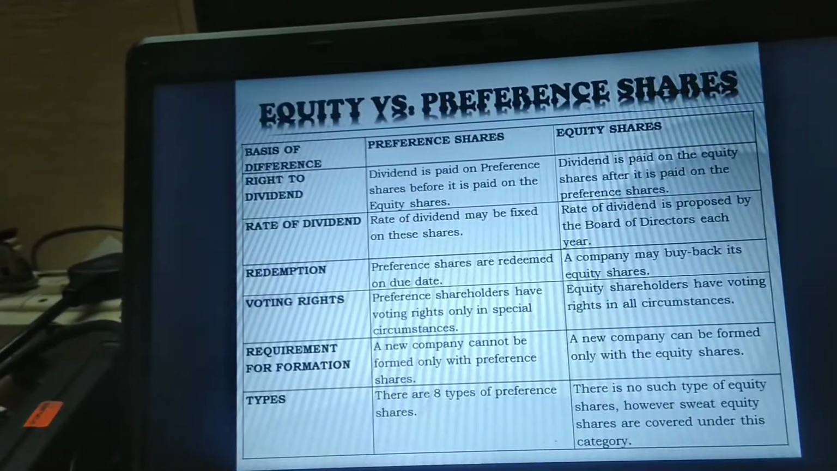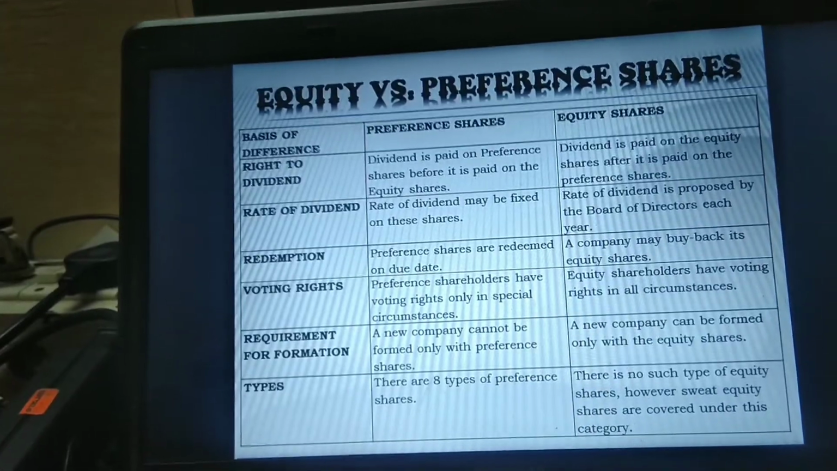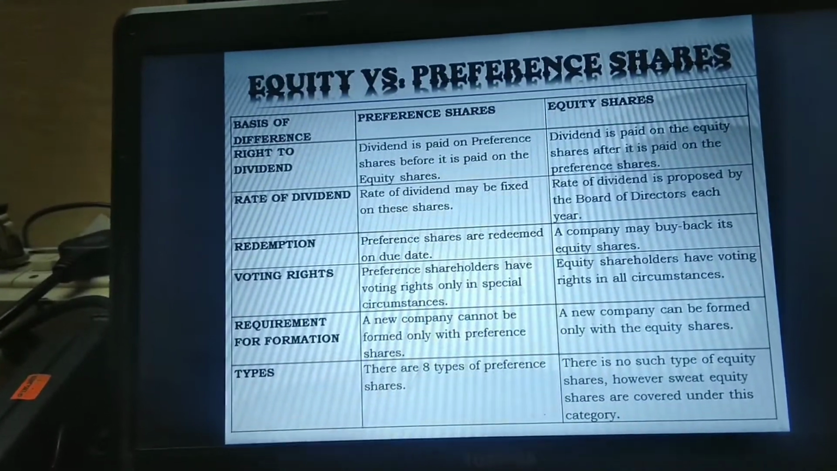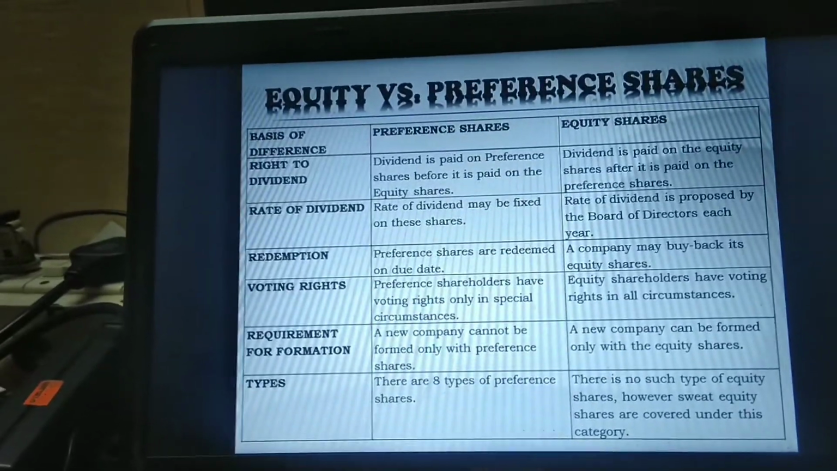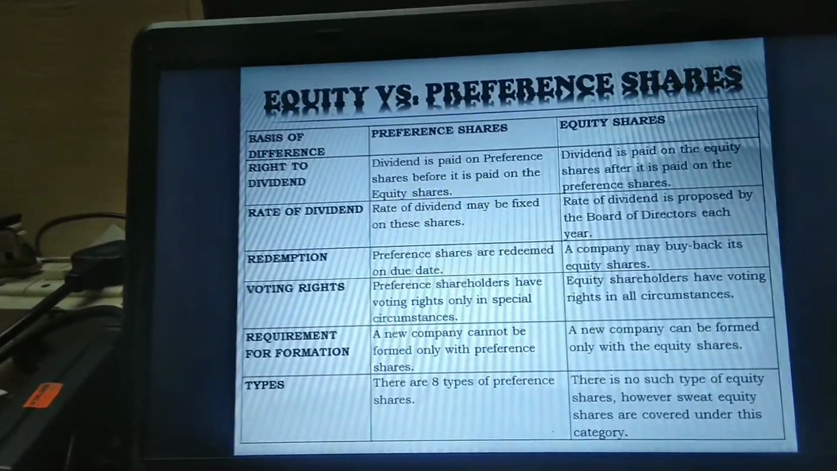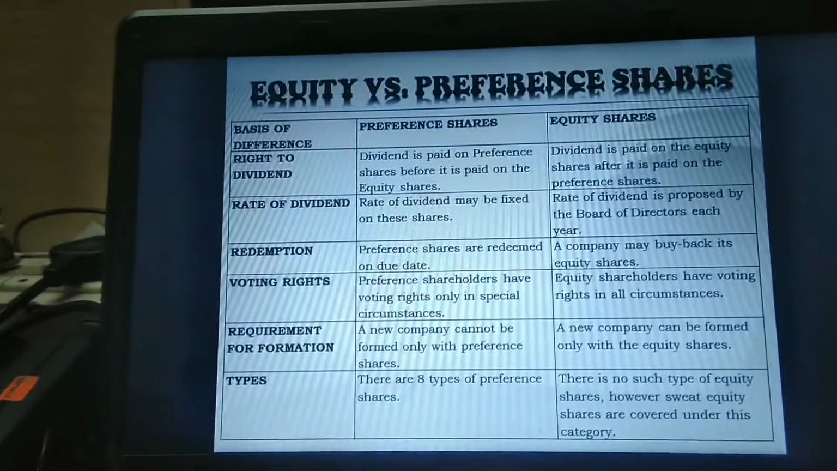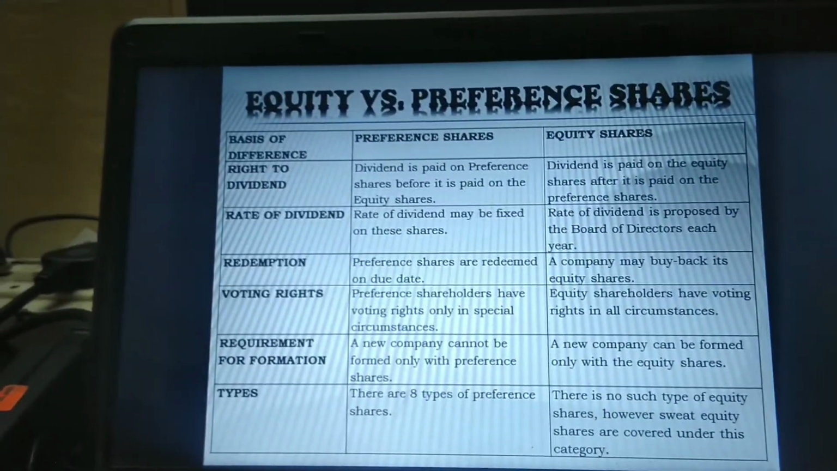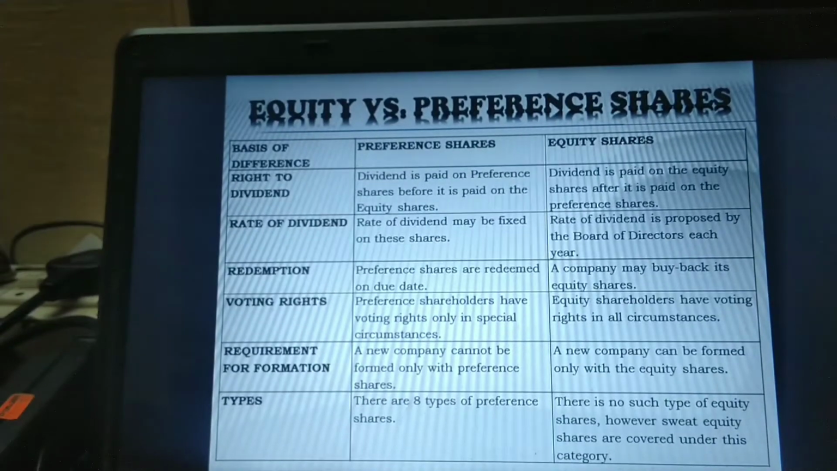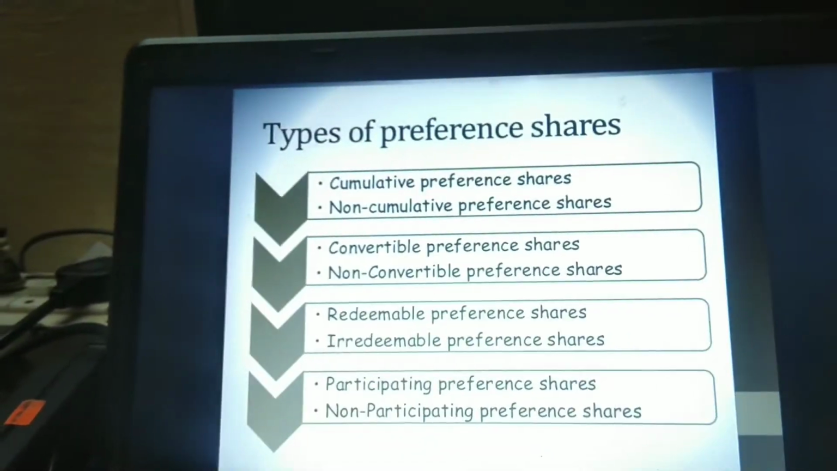A new company cannot be formed only with a preference share, whereas the new company can be formed with equity shares. There are 8 types of preference share, but there is no such type of equity shares. Only the sweat equity shares are covered under this category. Let me see the 8 different types of preference shares.